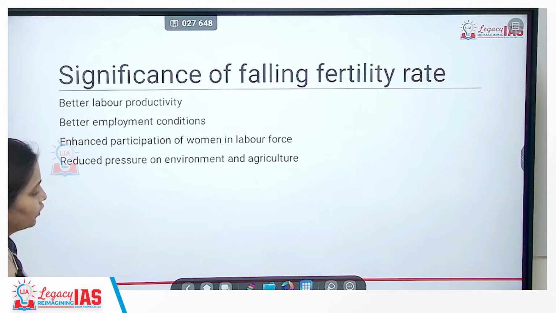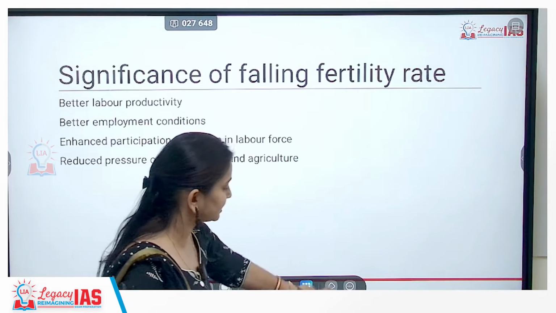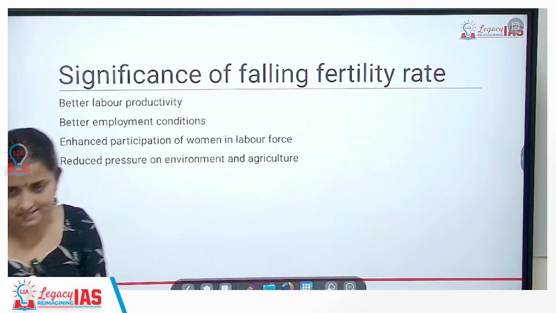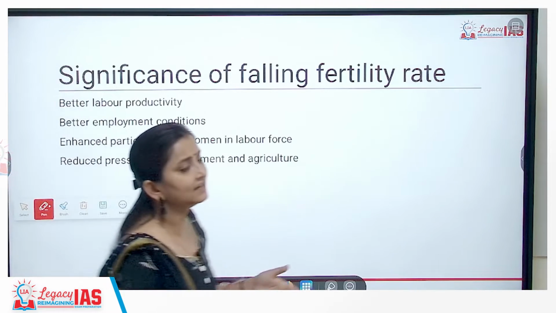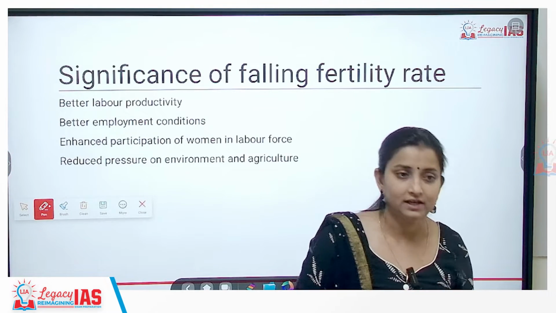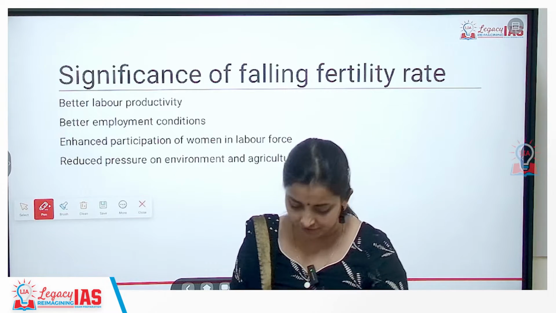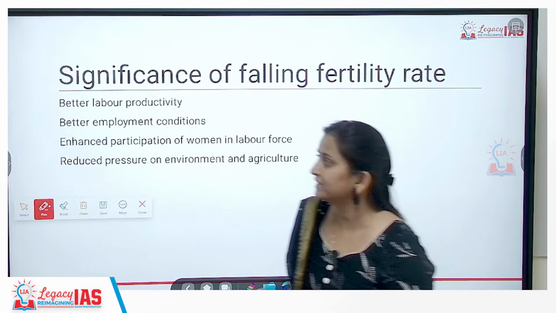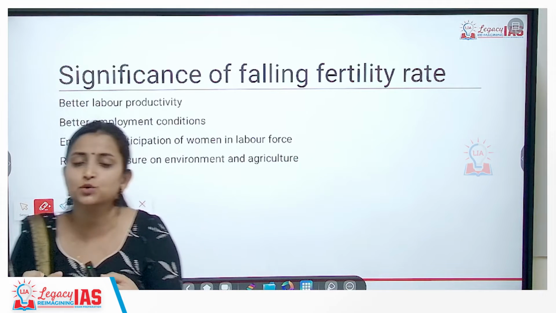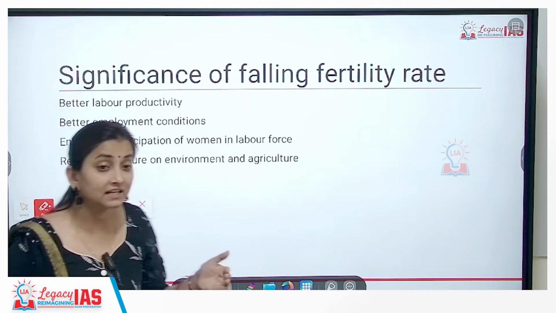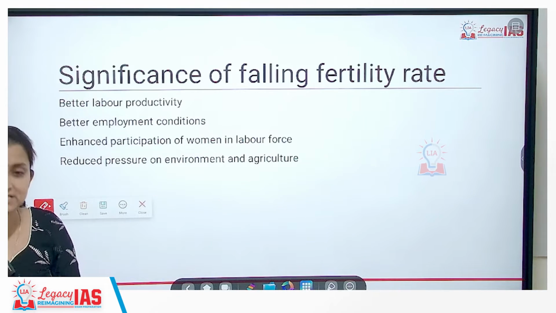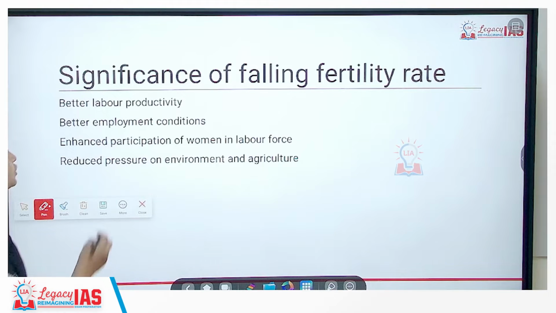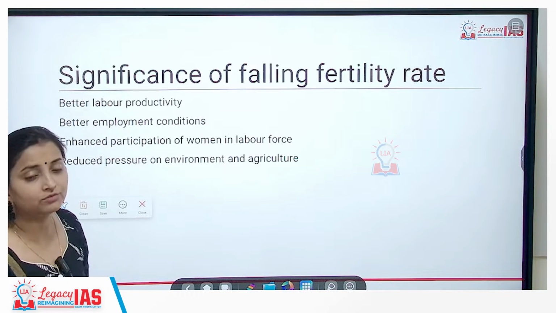It is actually a good thing to reduce the fertility rate. To control the fertility rate is actually good, because currently India is the most populous country in the world, surpassing China. So it was very important for us to control the fertility rate. But the current decline in fertility rate is alarming. Okay? So why is it important to control fertility rate?